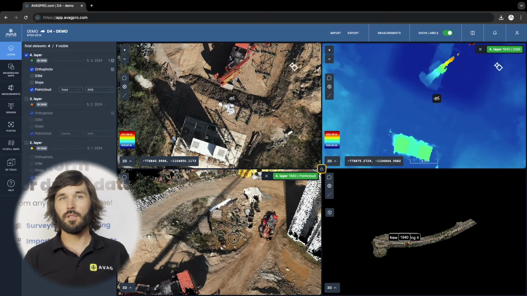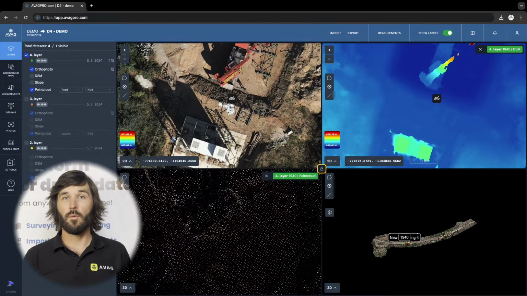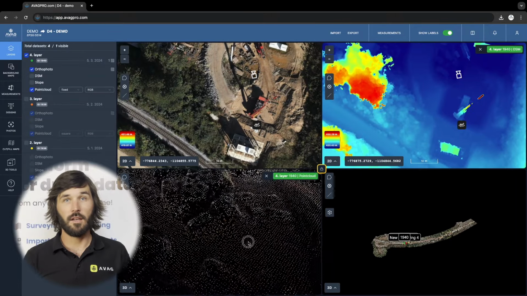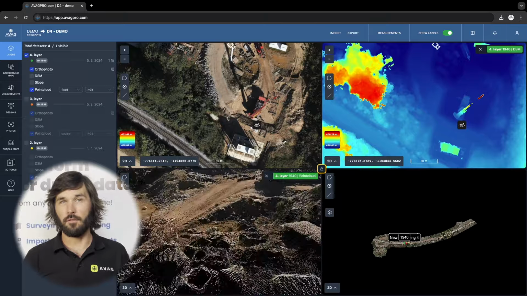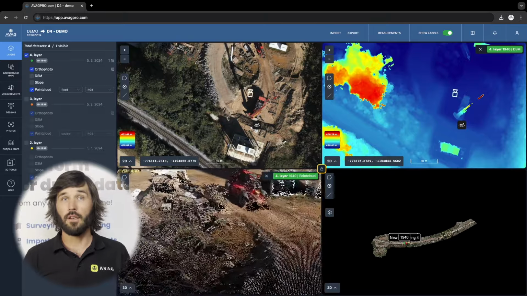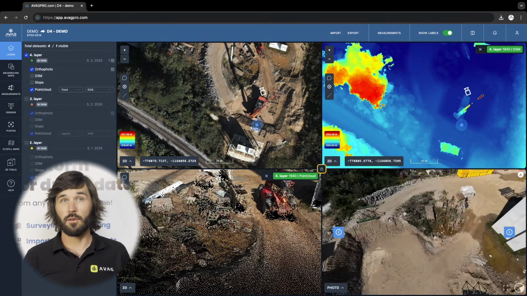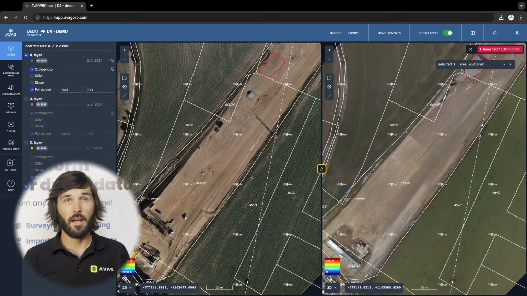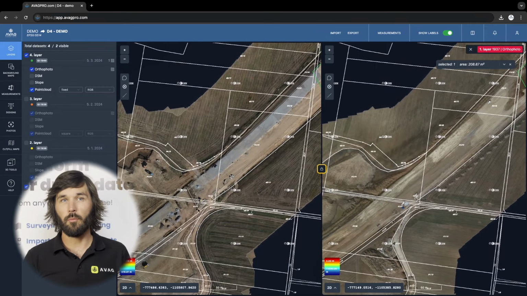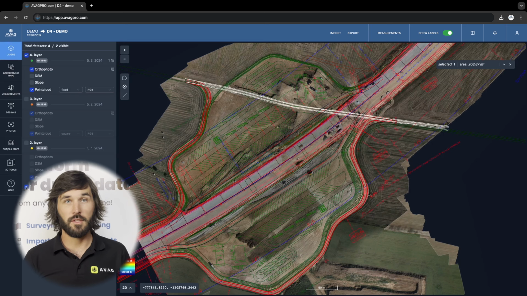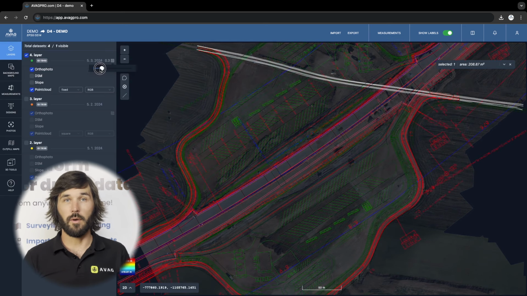Thanks to the new multi-window feature developed by our programming team, you can work with multiple types of data simultaneously, something that previously required powerful hardware. At any given moment, you can effectively work with, for example, orthophotos, digital surface models, point clouds, and 360-degree panoramas. You can also easily compare current data with previous datasets, all on cadastral base maps or CAD drawings.